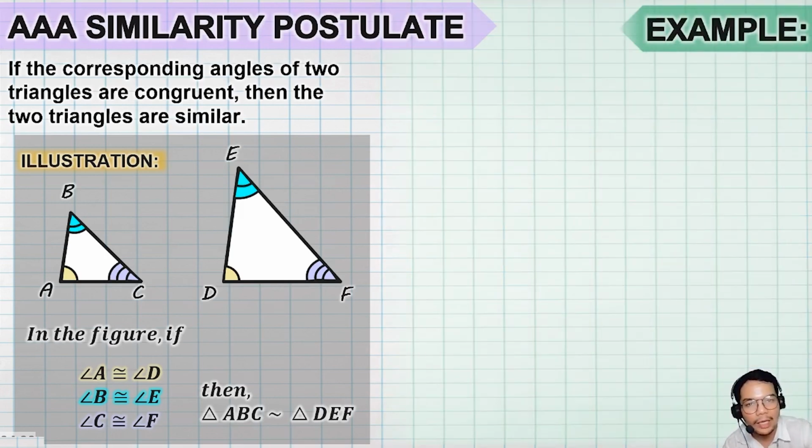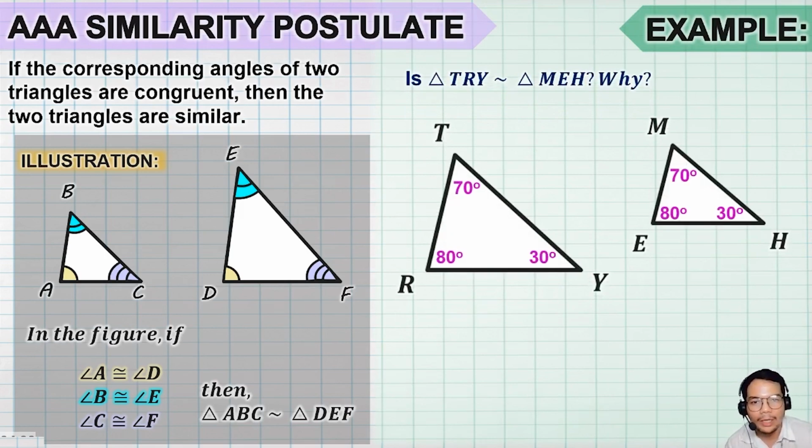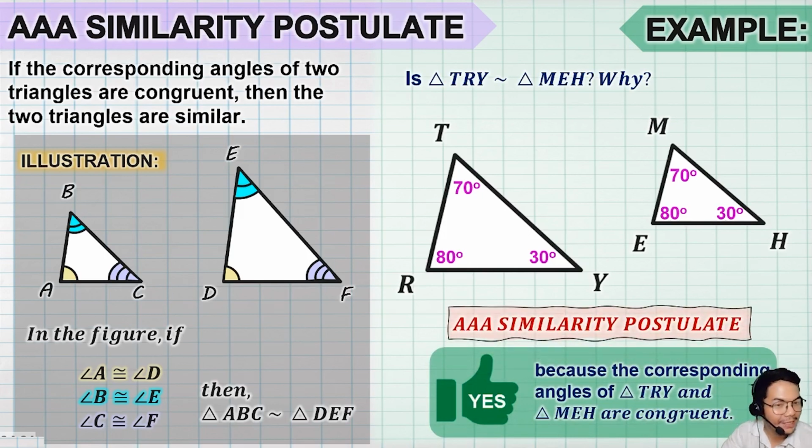So, para mas maintindihan, you answer this using the chat box. So, given these two triangles, triangle TRY and triangle MEH, yan. So, the question here is, given the measurements of the angles of these two triangles, can we say that the two triangles are similar? Yan, as you can see, lahat ng measurements ng corresponding angles natin congruent. Therefore, yes, they are similar. Why? Because of AAA similarity postulate.